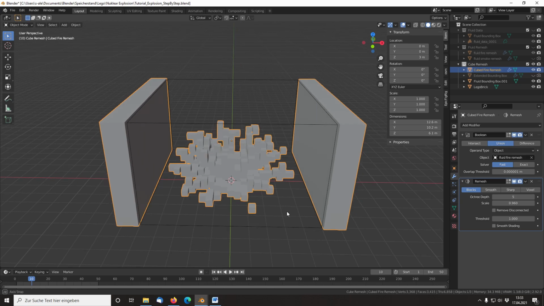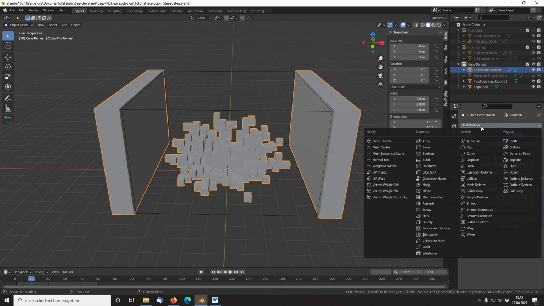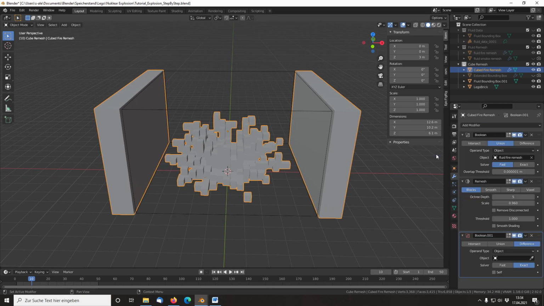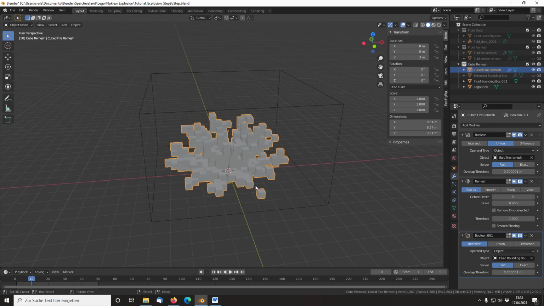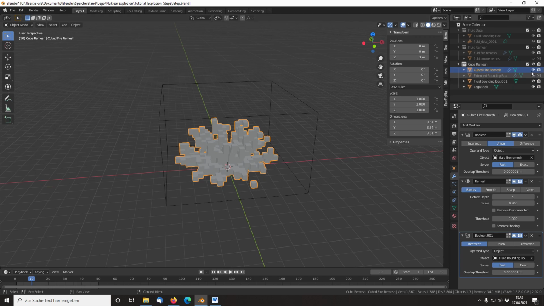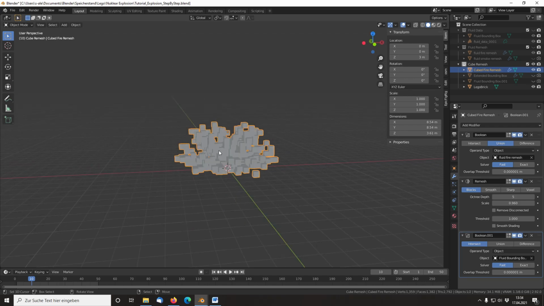To remove the extensions, we add another boolean modifier. Set the mode to intersect and the solver to fast. Then select the fluid bounding box as object, so only the blocks within the actual explosion remain. One thing to consider, this whole process is not the fastest, so if you want a higher resolution explosion, Blender might take some time.